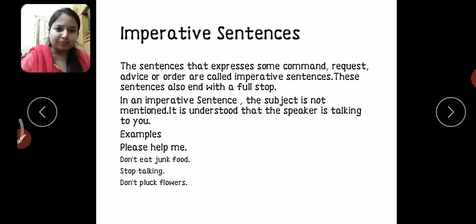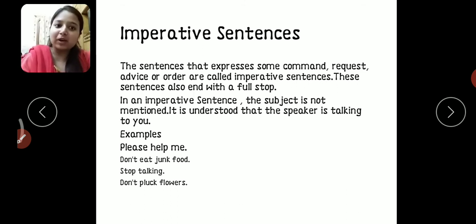For example, don't talk. I'm not requesting you, I'm giving you an order that don't talk. Follow traffic rules. This is an order. Please help me. Please means I am requesting. Please don't pluck flowers means requesting. Stop talking. It's an order, it's a command. Alright. So such sentences are called imperative sentences.